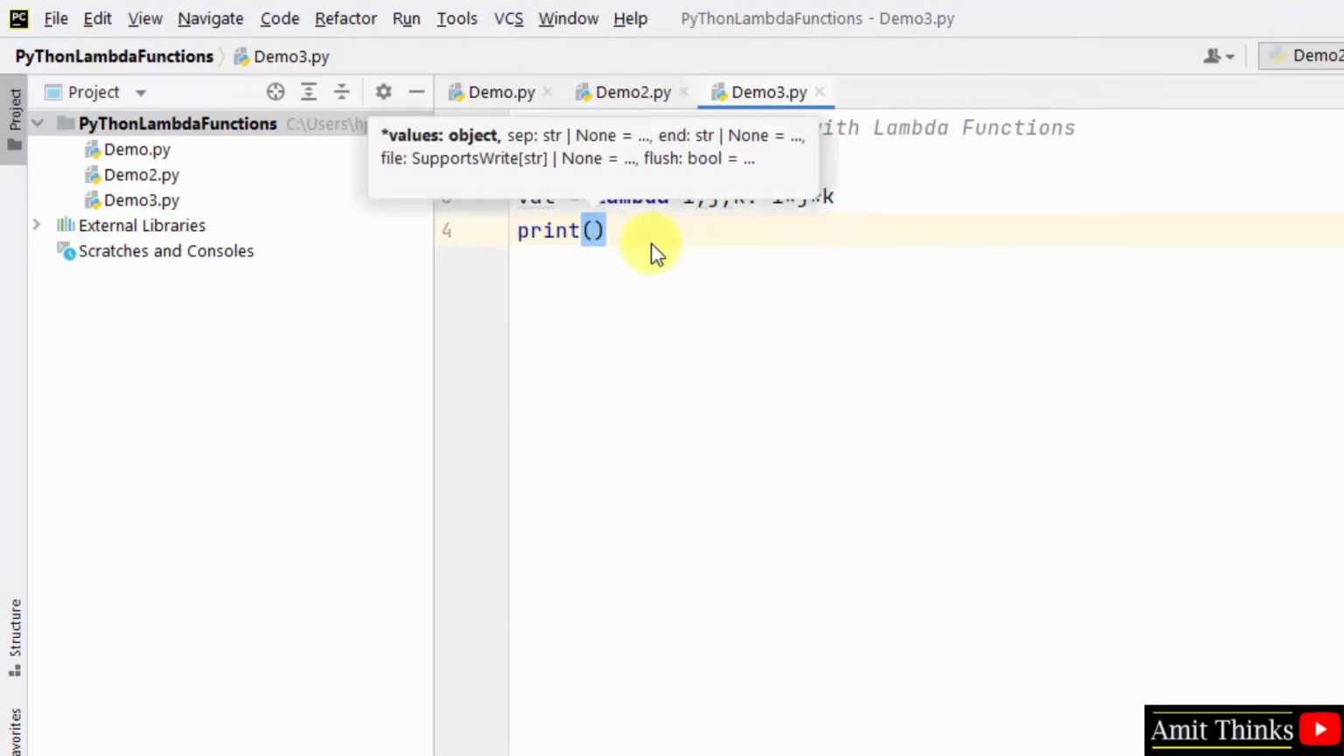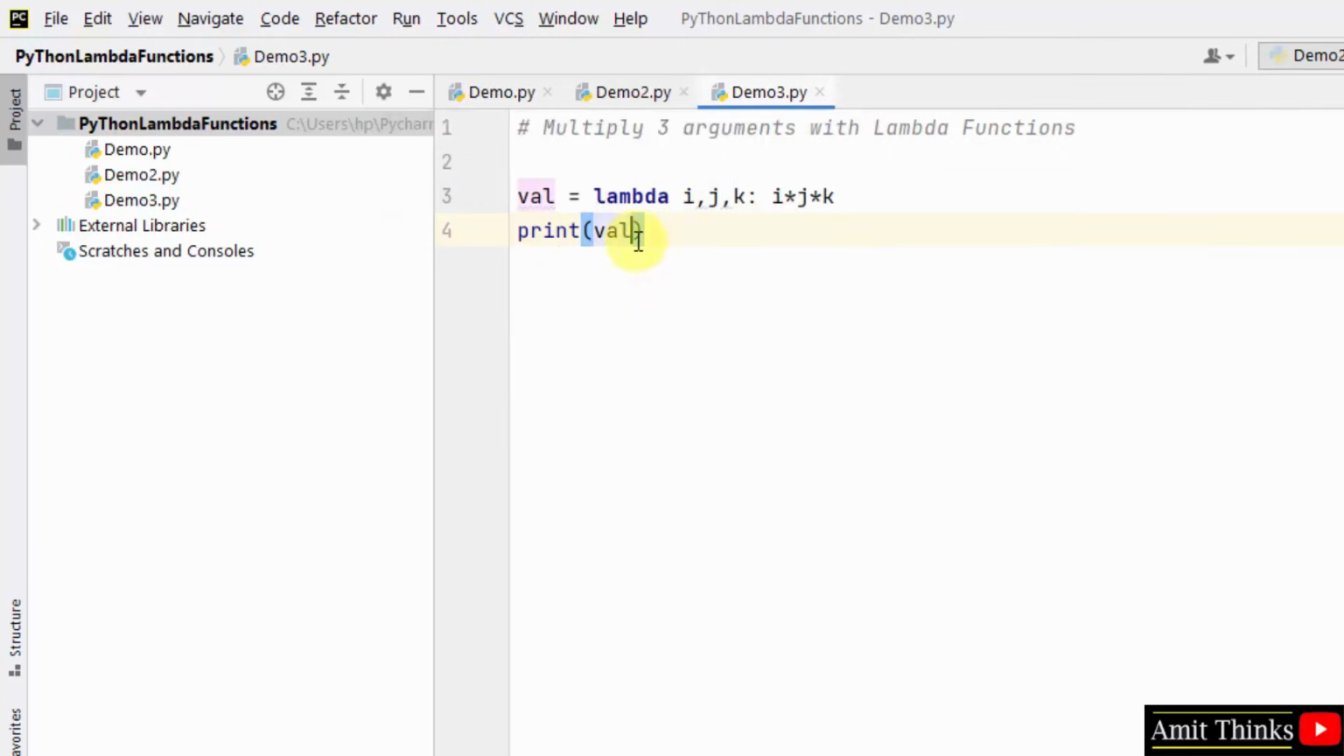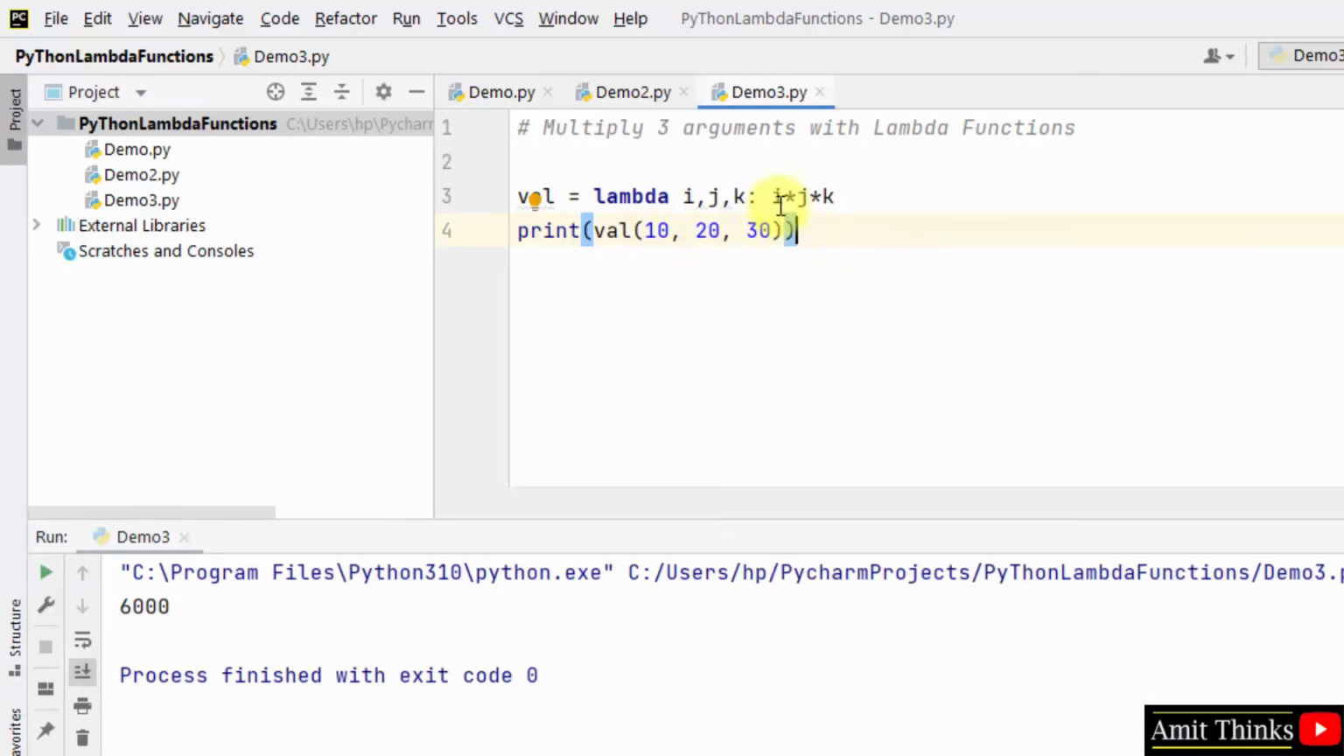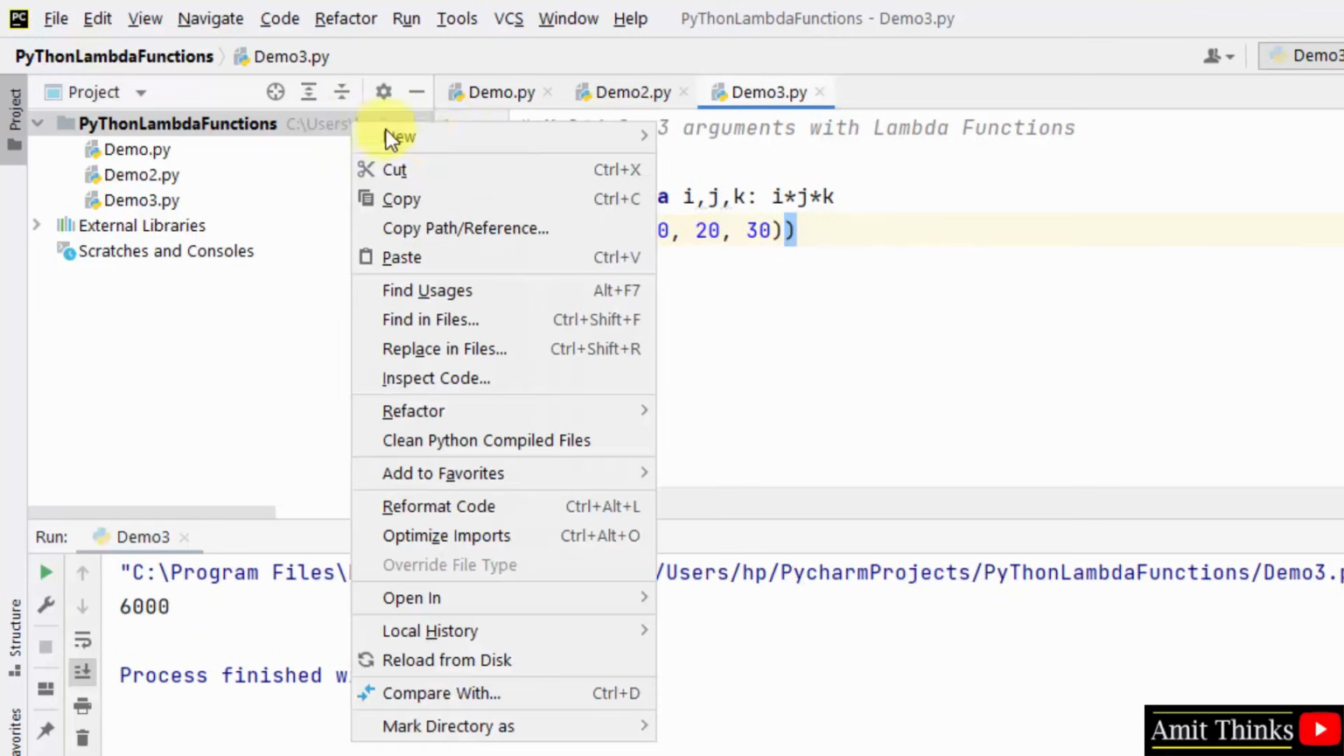How? I'll just print val, and within that the arguments for lambda function I'll add the three arguments. So I have added three arguments 10, 20, 30. Right click and run. So herein I have added the values 10, 20, 30. It has been multiplied by the lambda function. So the result is 6000, that is 10 multiplied by 20 multiplied by 30. So we have multiplied the three arguments using lambda functions. Now let's see another example.